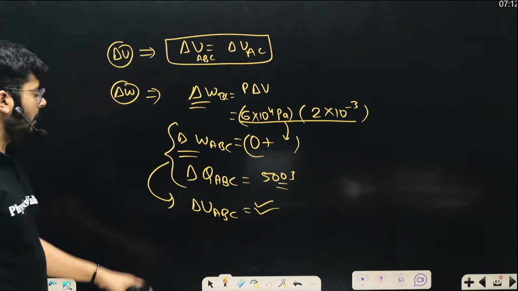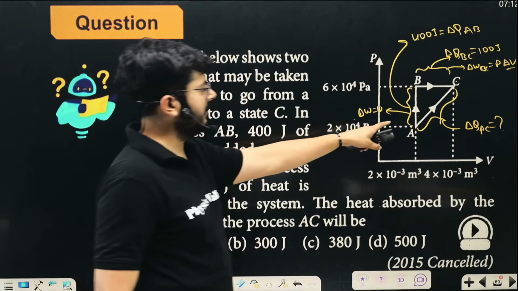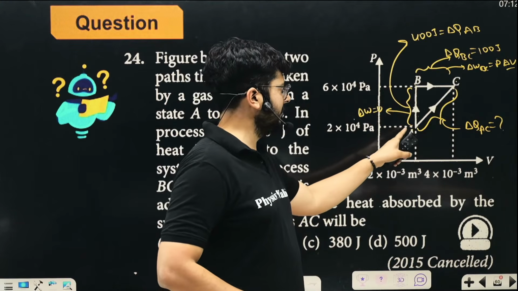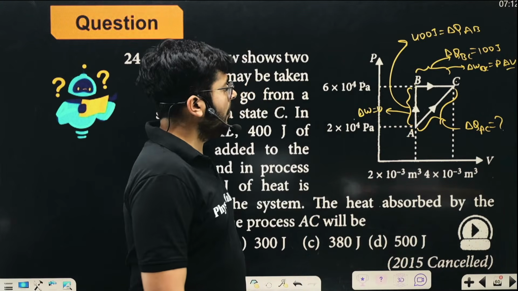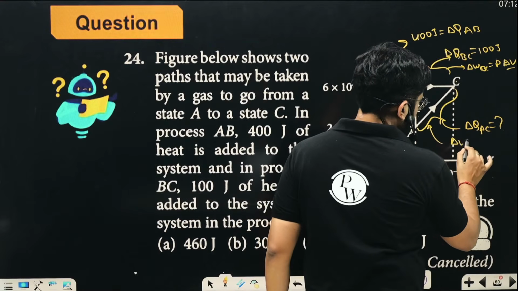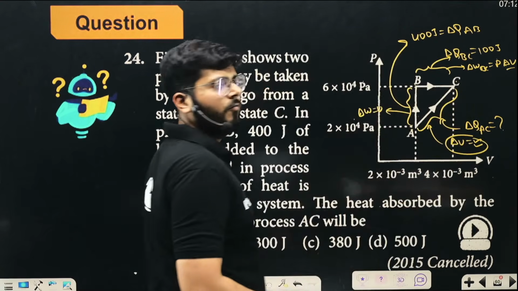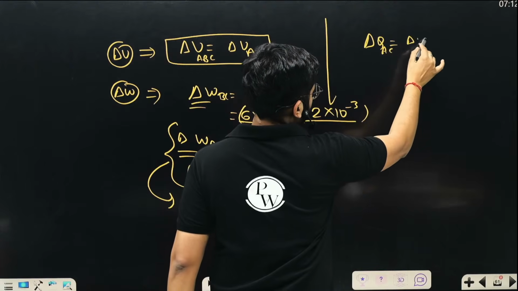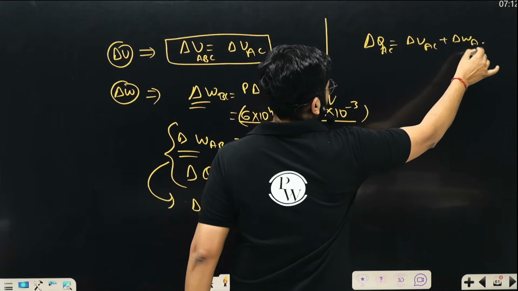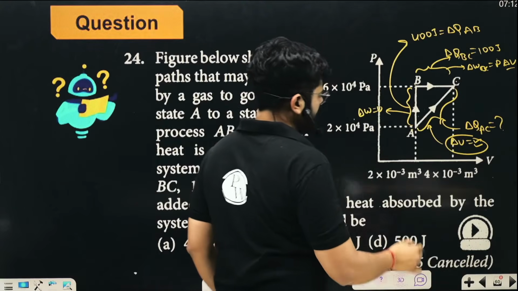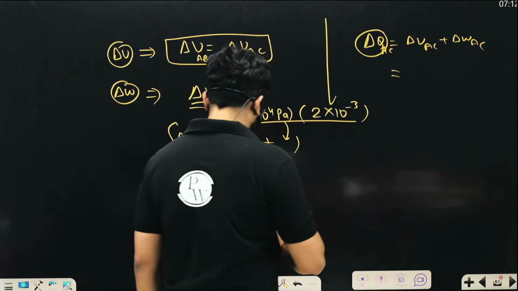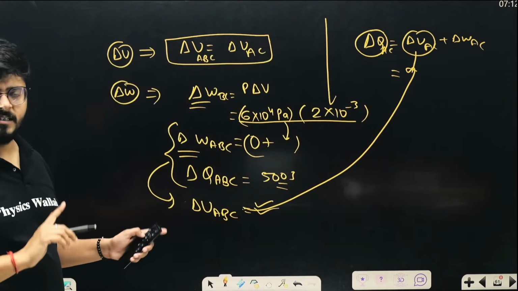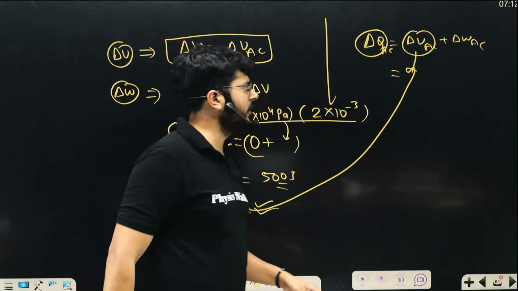So from here, we can calculate delta U for process ABC, right? Some value, right? Once you have calculated the change of internal energy between A and C in this process, we can say that the same change of internal energy will be there in this process as well from A to C. Once you know delta U, now we can apply the first law for the process AC. And you will say that delta Q for AC is delta U for AC plus delta W for AC. So clearly delta U for AC is the same as in the previous situation that you have just calculated, because for both the processes, initial and final positions are the same. So delta U will be the same, right?